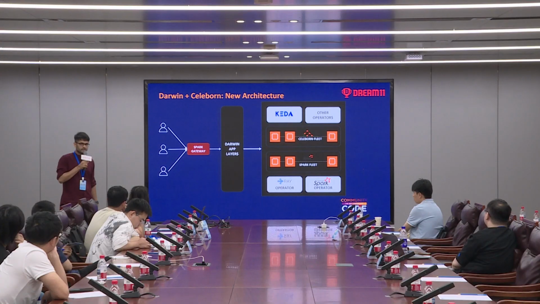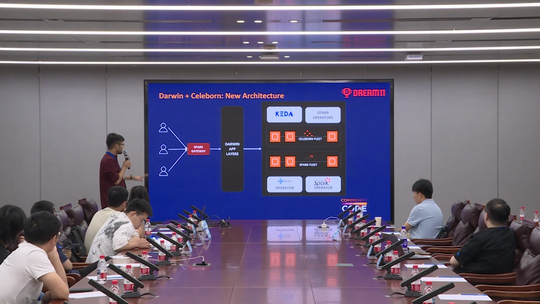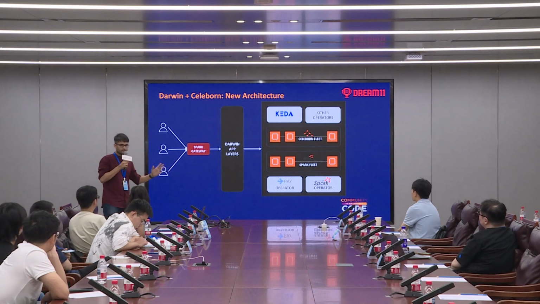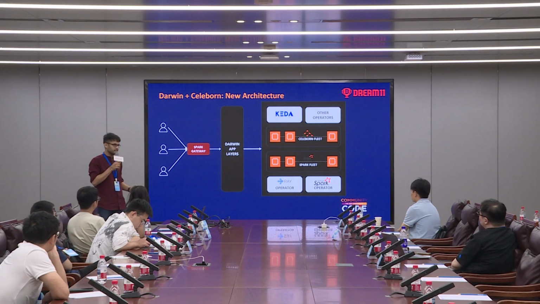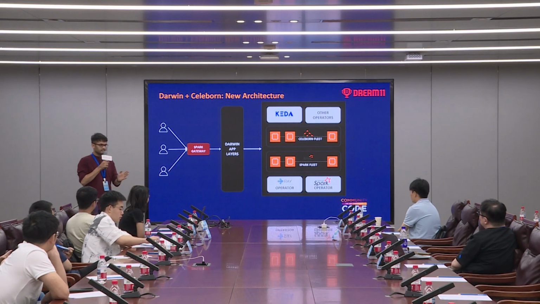Now if you look at the architecture, it became more and more complex. Everything starts with a Spark gateway that we had provided. Every single user from different teams and different tenants comes over this gateway with a particular job that they want to run. This goes through the Darwin layers, where we have a lot of orchestration and scheduling of jobs.